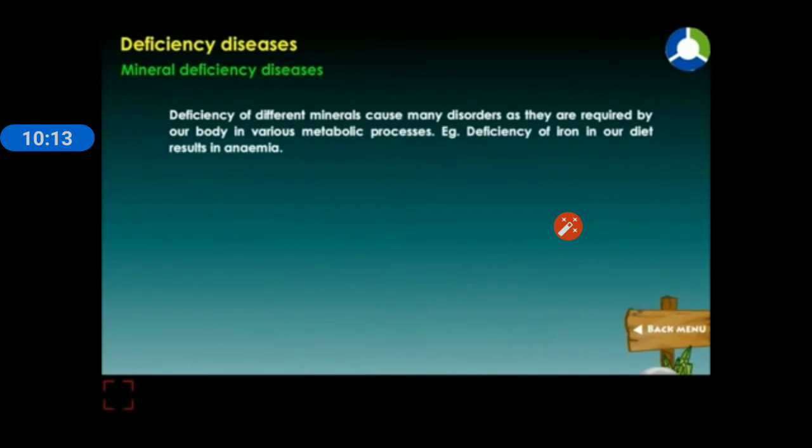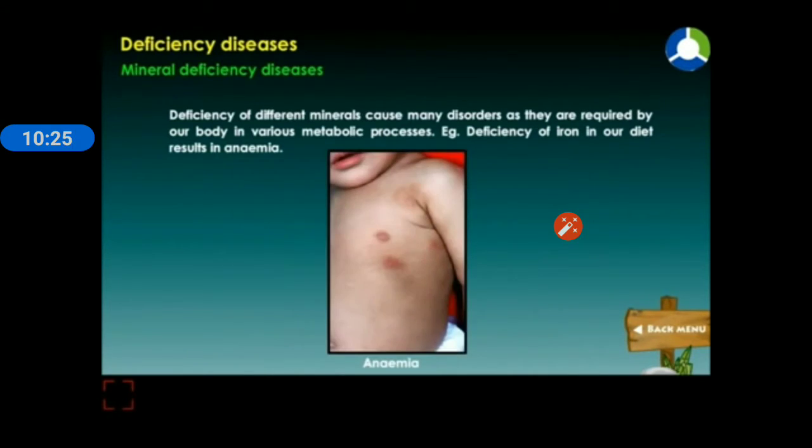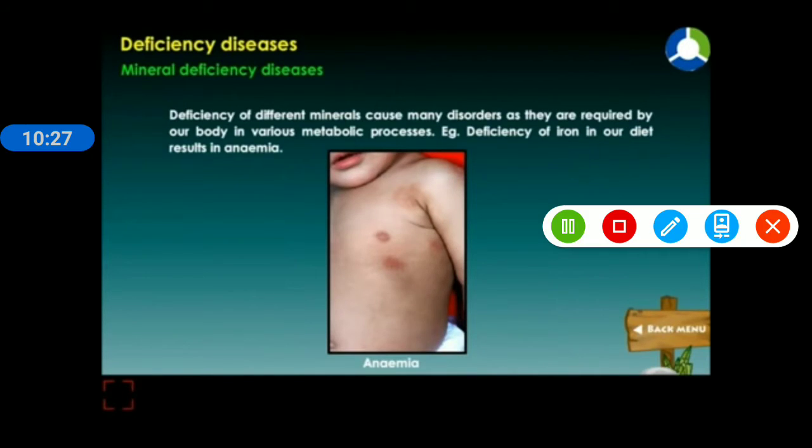Mineral deficiency diseases. Deficiency of different minerals cause many disorders as they are required by our body in various metabolic processes. Example, deficiency of iron in our diet results in anemia.